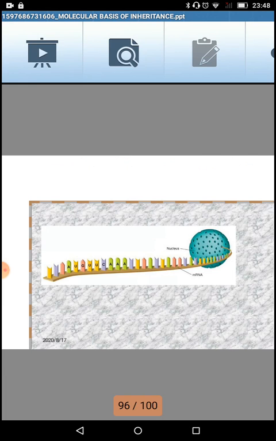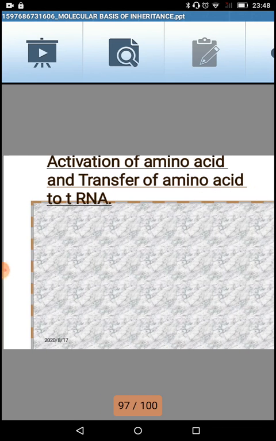What it shows is the messenger RNA coming out of the nuclear pores. That means this messenger RNA was transcribed inside the nucleus when we are talking about eukaryotes, and after the formation of messenger RNA, it comes out from the pores of the nucleus. So now messenger RNA is present in the cytoplasm. So the first step of translation will happen to this messenger RNA.